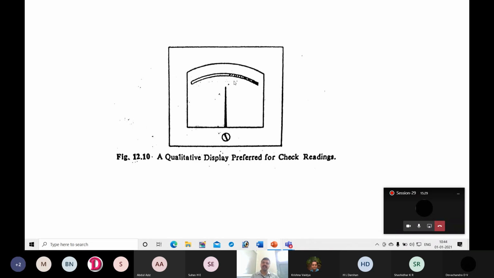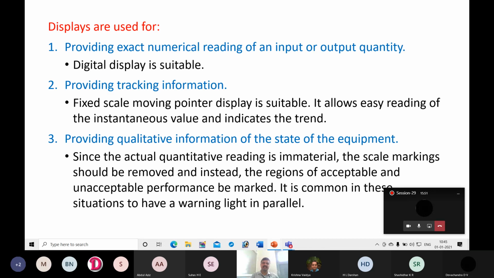In a few cases we need the exact value of the parameter or input or output. In some cases we need a range, whether it is low, high, medium or average. In some cases we need only acceptable or non-acceptable. So this is the qualitative display. There are these three purposes: providing exact numerical value, providing tracking information, and providing qualitative information. For these purposes displays are used.